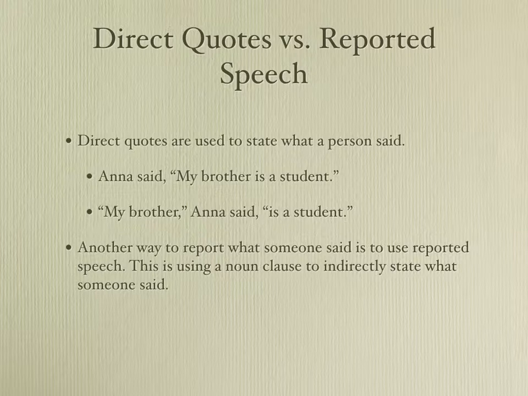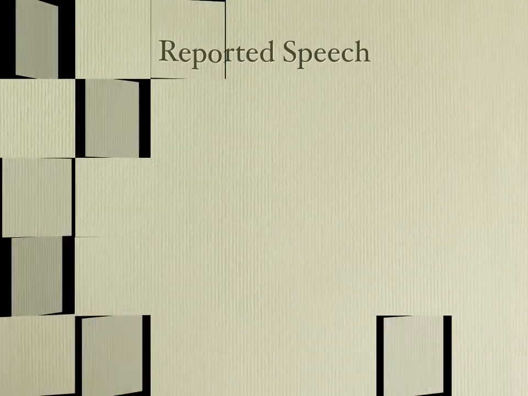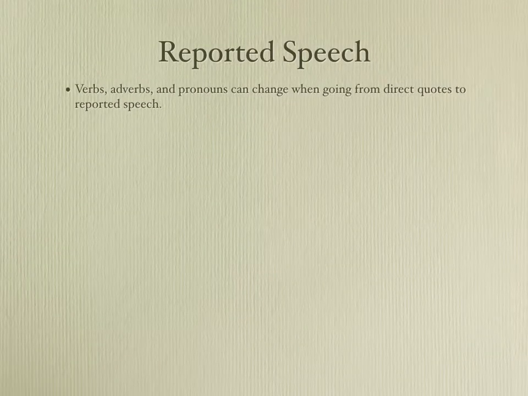Another way, though, that you can report what someone said is to use reported speech. So you're not saying exactly the words of the person who is speaking, but similar enough that you can report it to someone else. So this uses a noun clause to indirectly state what someone said. Anna said that her brother is a student. In reported speech, verbs, adverbs, and pronouns can change when going from direct quotes to reported speech.